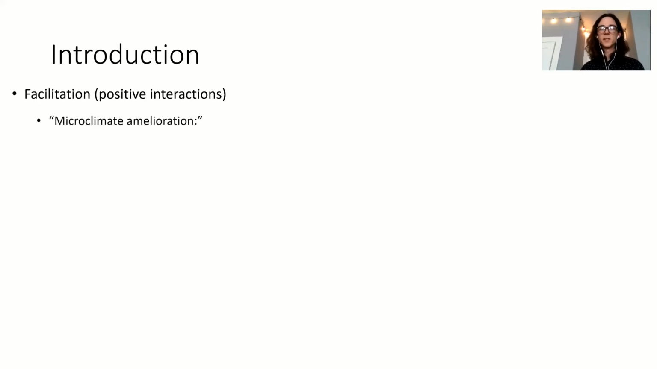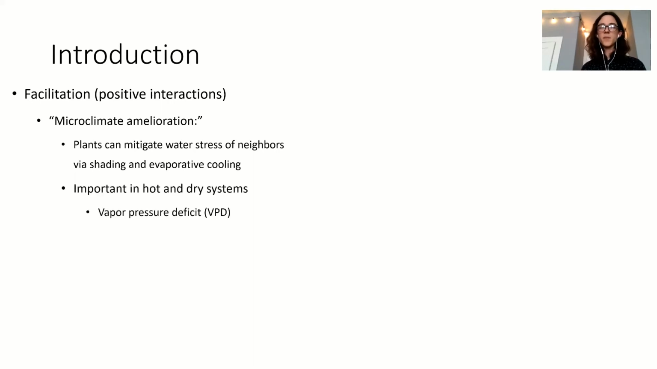Co-occurring with these interactions are facilitative interactions, or positive interactions between individuals. An example of which is microclimate amelioration, and an example of this is that plants can mitigate the water stress of their neighbors via shading and evaporative cooling, which is particularly important in hot and dry systems, where vapor pressure deficit, or VPD, can become very intense. And VPD is essentially a measure of how hot and dry conditions are. And if conditions become too hot and too dry, it can increase the mortality of plants.